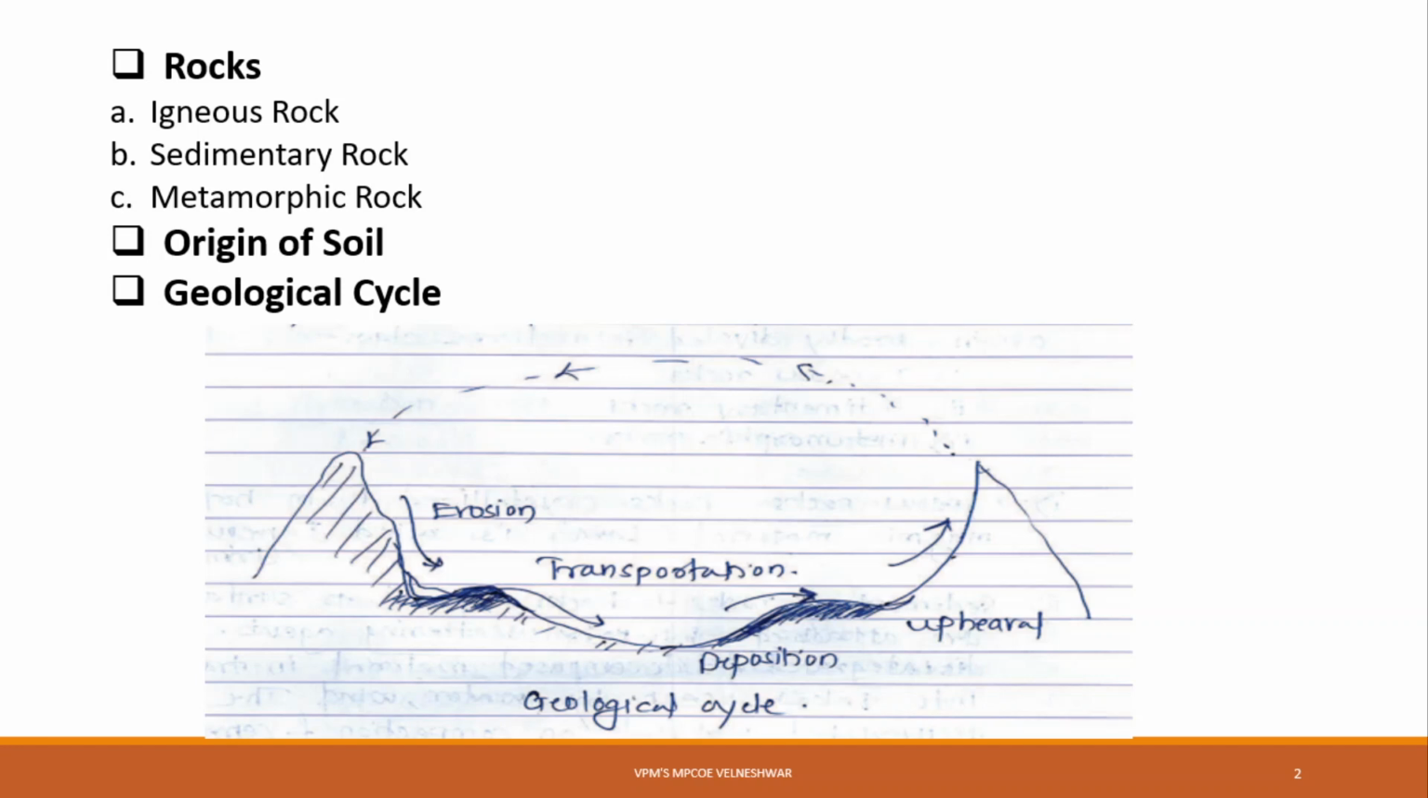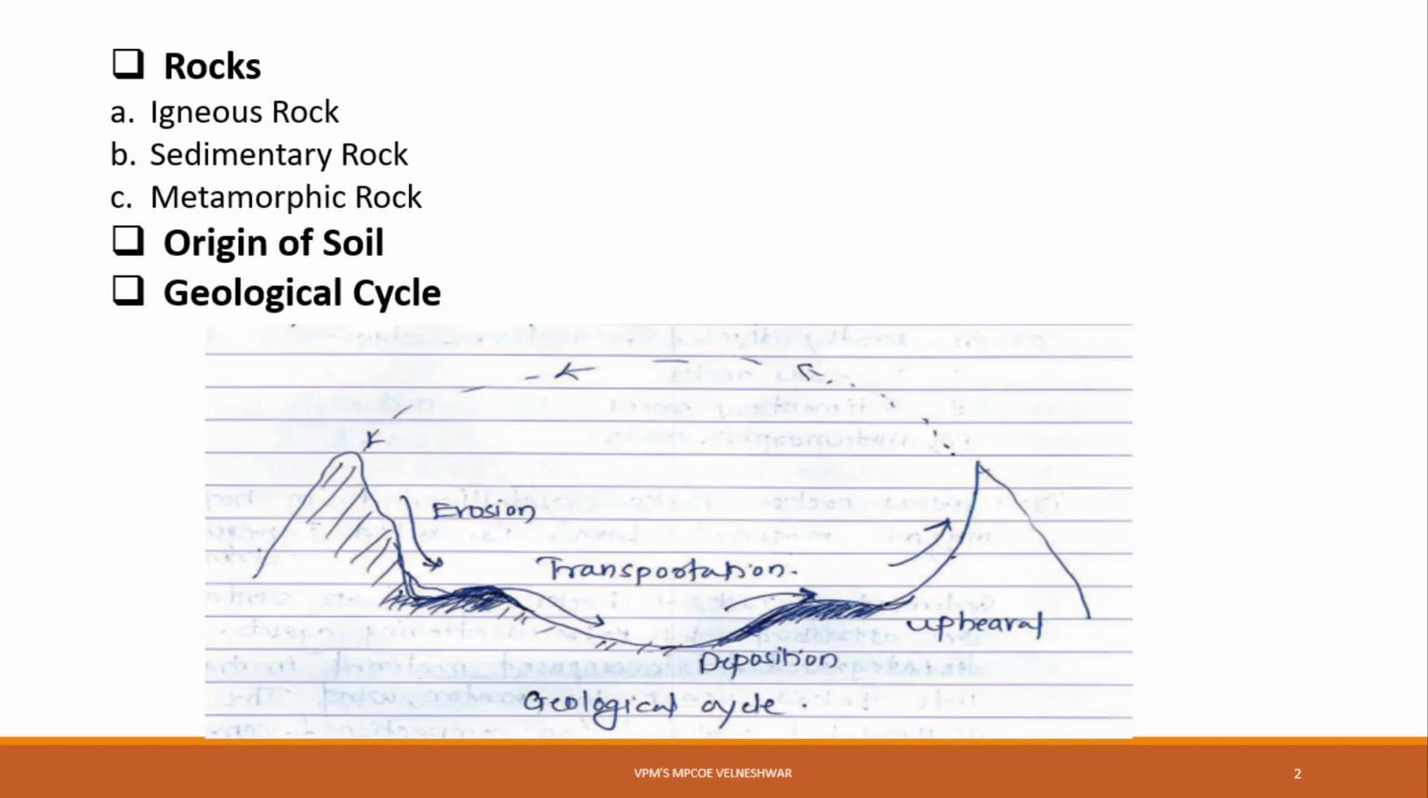The rock may be made up of one mineral or different minerals. If rock is made up of one mineral, then we call it a monomineralic rock. And if it is made up of different minerals, more than one mineral, then it is called a polymineralic rock. On the basis of origin, the rocks are mainly classified into three rocks. The first one is igneous rock, second one is sedimentary rock, and third one is metamorphic rock.